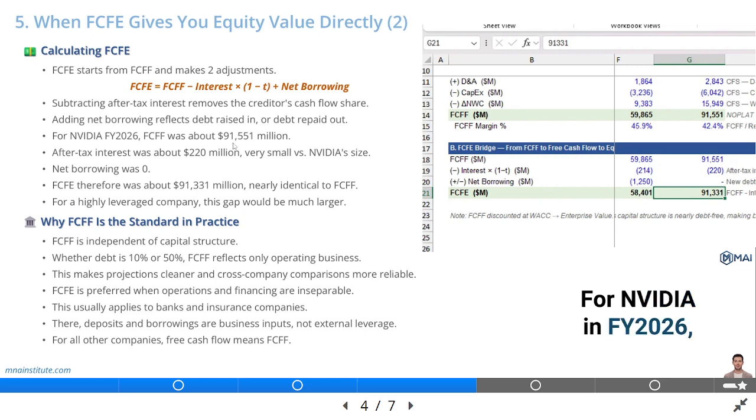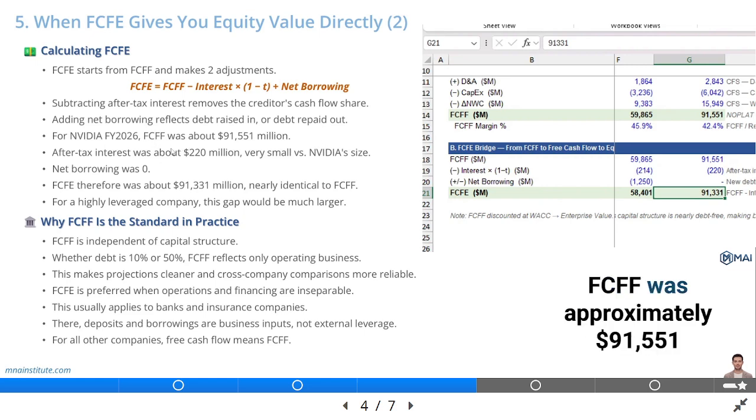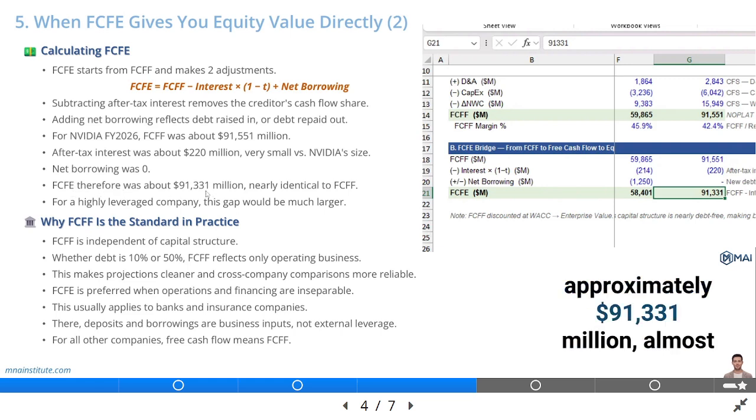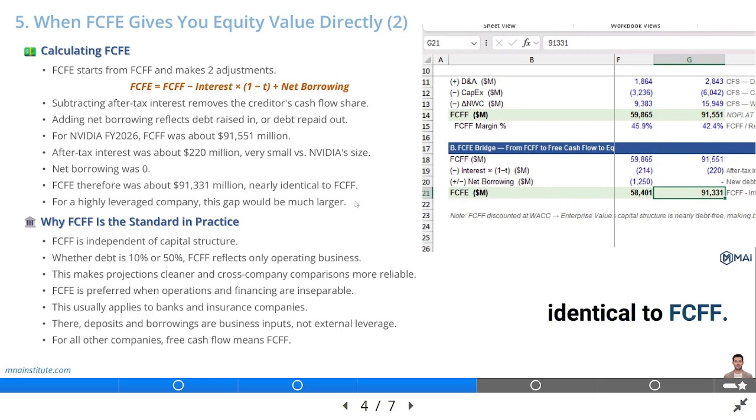For NVIDIA in FY 2026, FCFF was approximately $91,551 million. After-tax interest expense was approximately $220 million, which is very small relative to NVIDIA's size because the company carries minimal debt. Net borrowing was zero. FCFE therefore came to approximately $91,331 million, almost identical to FCFF. For a heavily leveraged company, this gap would be far larger.